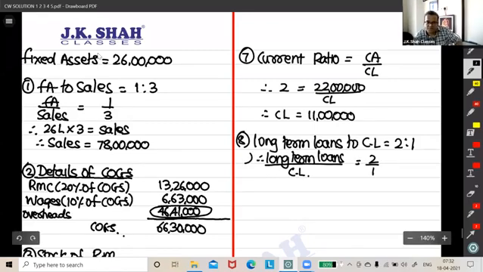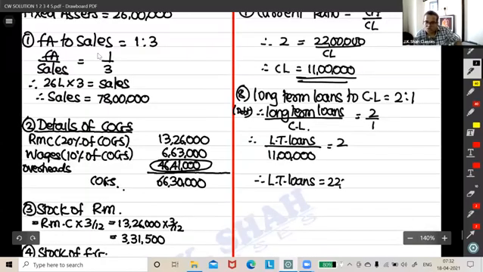Just now we found current liabilities are 11 lakhs. So long-term loans upon 11 lakh is equal to 2, therefore long-term loans is equal to 22 lakh.